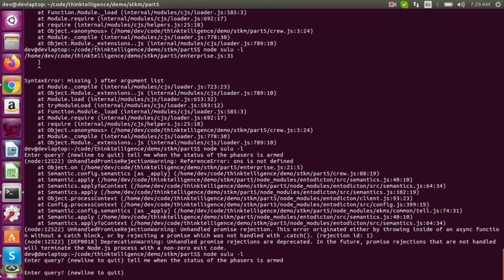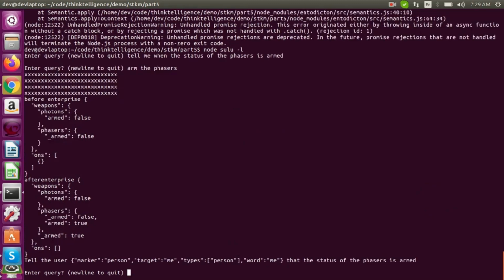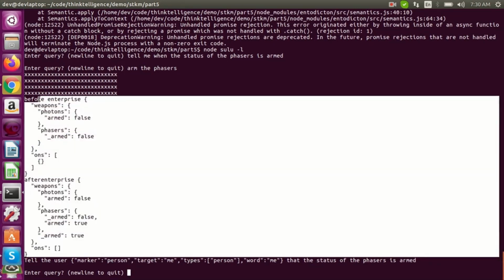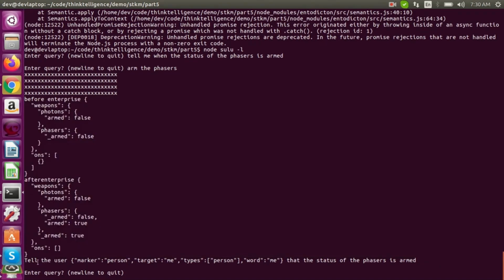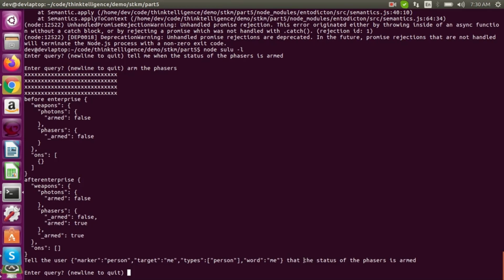All right, so now we'll say arm the phasers. Hot damn, it worked. So this is the code from when Sulu's arming the phasers. We print out what he's doing. And then this comes from the tell knowledge module, where it's like, tell me that the status of the phasers is armed. Cool, so that worked.